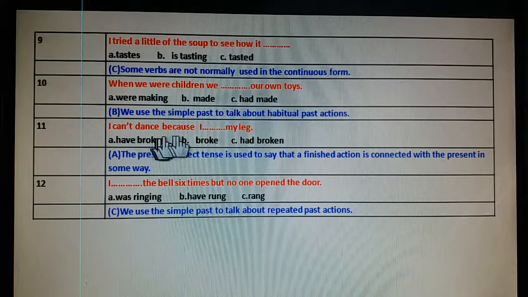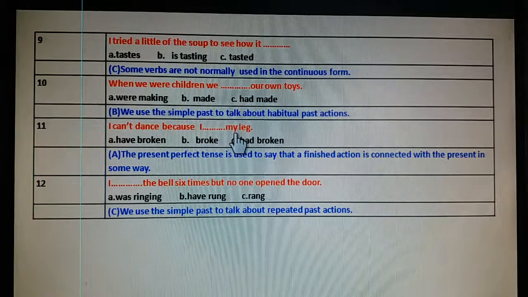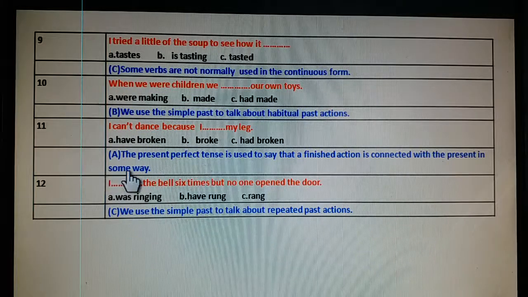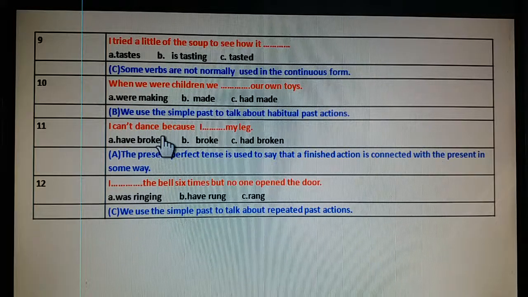I can't dance because I have broken my leg. The reason is the present perfect tense is used to say that a finished action is connected with the present in some way. I can't dance. This is a present because I have broken my leg.